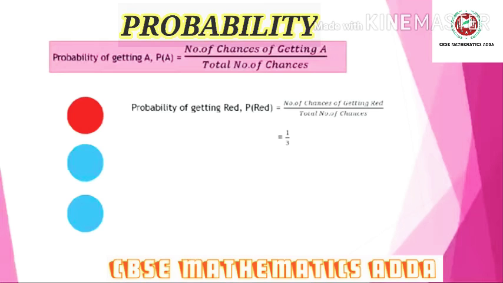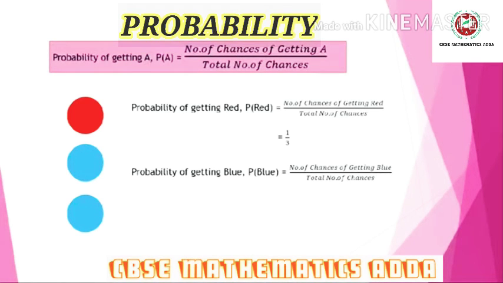In a similar way I can write the probability of getting a blue bowl. The number of chances of getting blue is 2, because if I take a bowl, it may be the middle blue bowl, or in another chance, it may be the bottom one. The total number of chances is the same, 3, because there are 3 bowls. So the probability is 2 by 3.